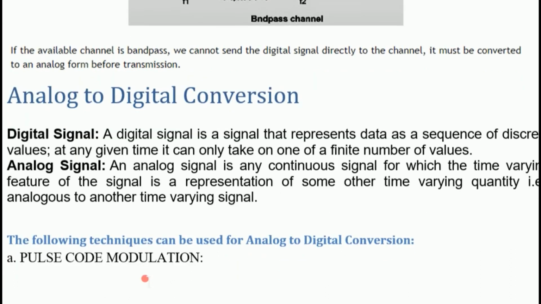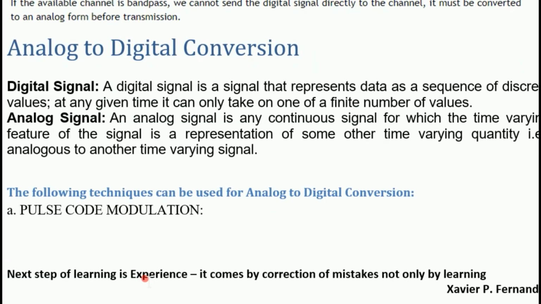Analog to digital conversion. A digital signal is a signal that represents data as a sequence of discrete values. An analog signal is a continuous signal, and here we will use the following techniques to convert analog to digital.